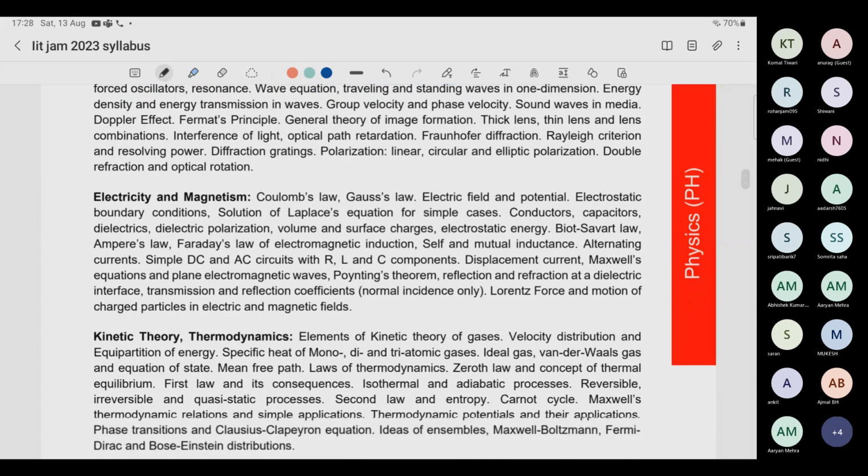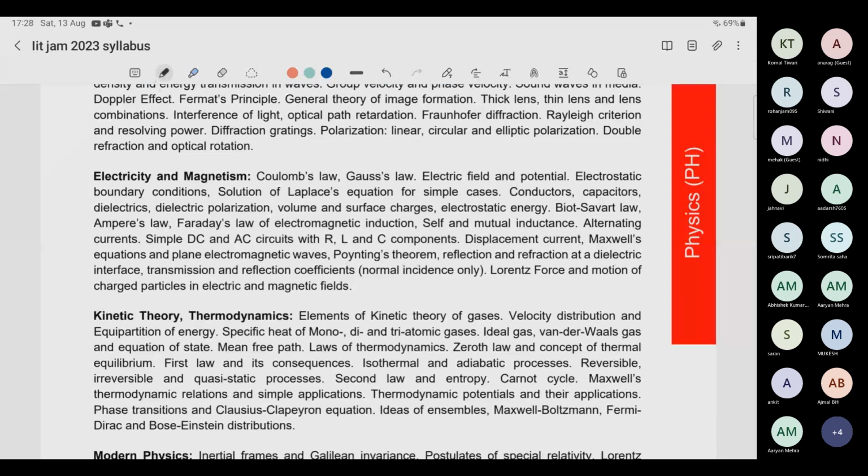Electricity and magnetism. Now this is a tricky topic. I will explain how you can actually do it smartly, because for most of you, this will make some trouble. Some part I have made easier by giving the notes in the course, but some part you have to bury, I can't make it so easy for you.